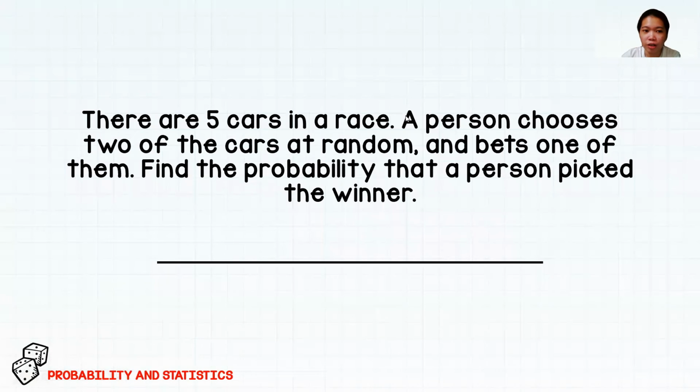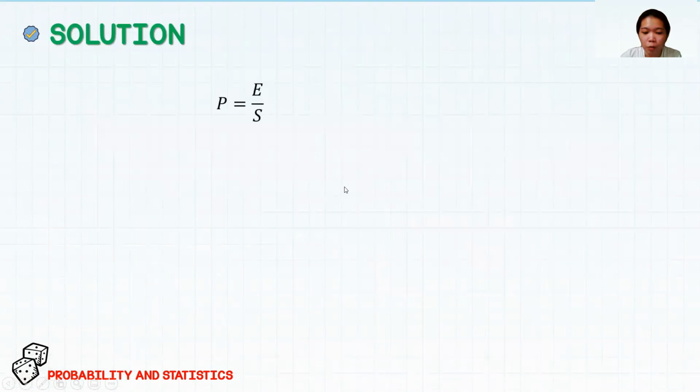For the next question, there are 5 cars in a race. A person chooses 2 of the cars at random and bets one of them. Find the probability that a person picked the winner. For this problem, we have the equation P equals E over S.